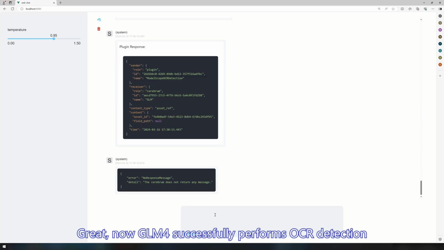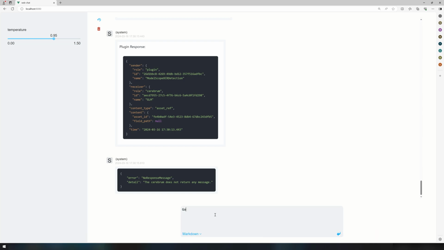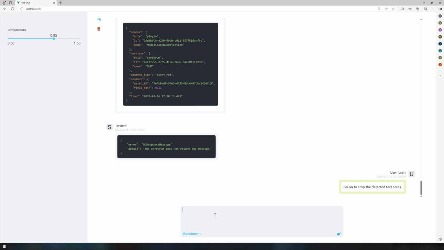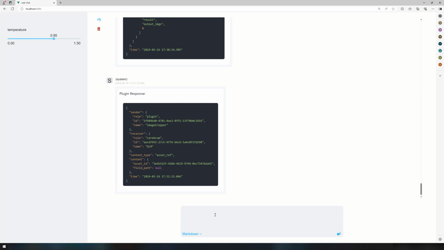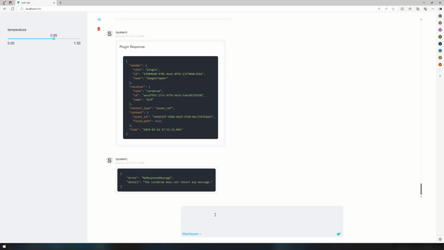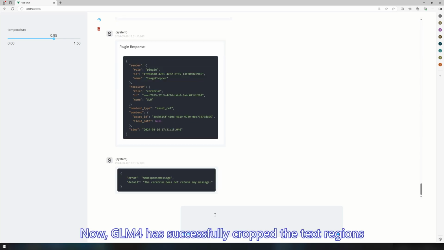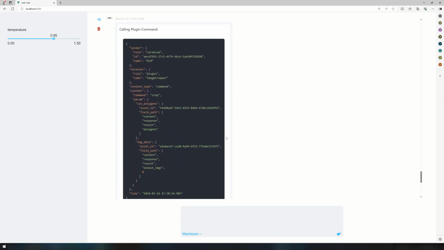Great, now GLM4 successfully performs OCR detection. Let's continue and have it try to crop the detected regions. Now, GLM4 has successfully cropped the text regions.